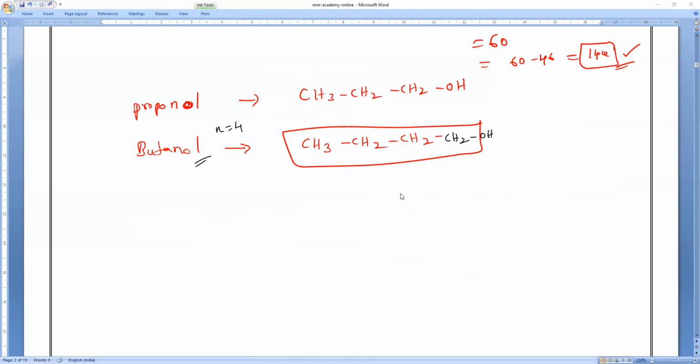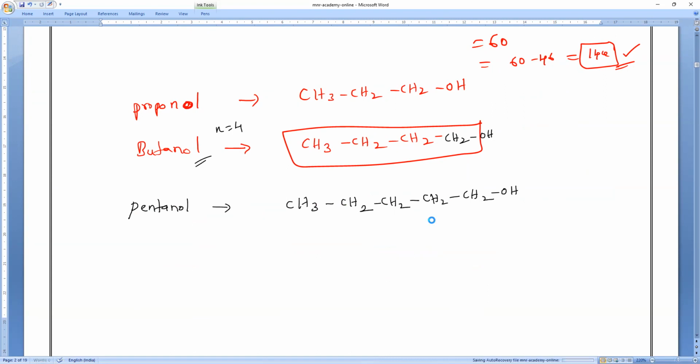Minimum how many compounds should you study? Each one you have to study minimum 5. So butanol is over; now pentanol. By this time you should know. What is the pentanol condensed formula? CH3 single bond CH2 single bond CH2 single bond CH2 single bond CH2OH. See, every time one CH2 is increasing.